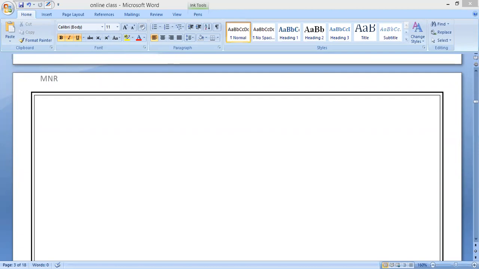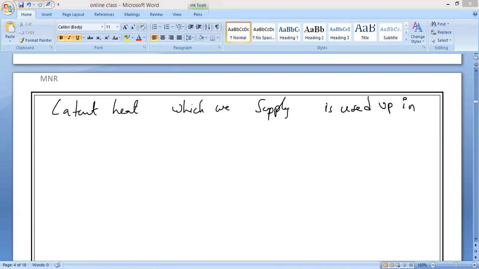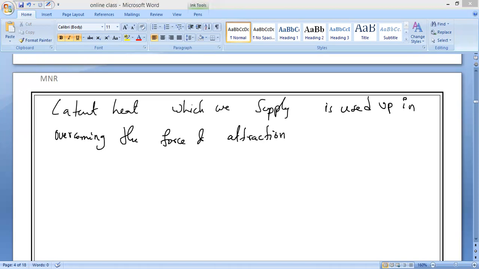Latent heat which we supply is used up in overcoming the force of attraction between the particles of a substance.